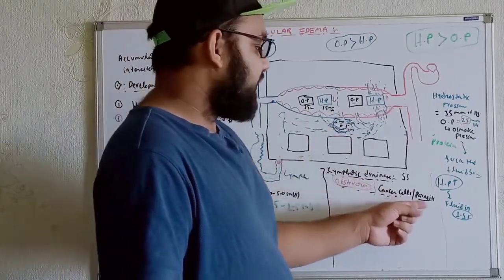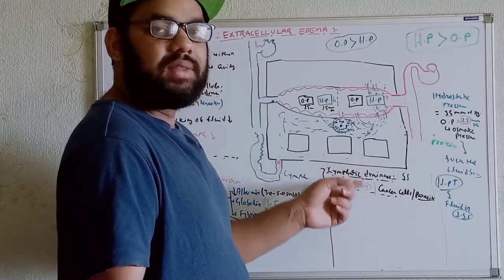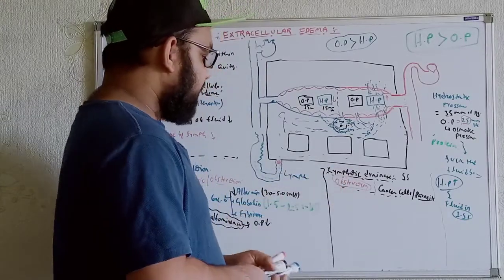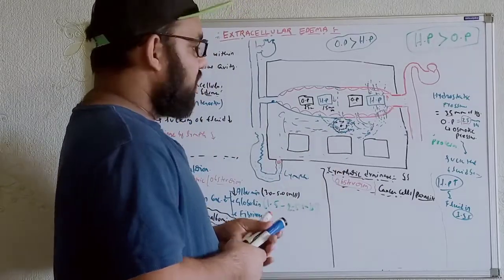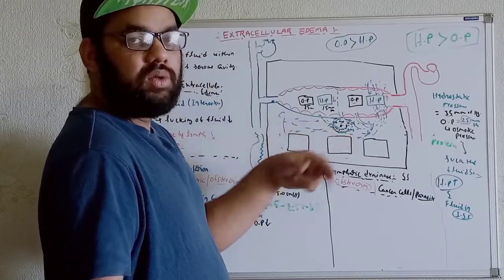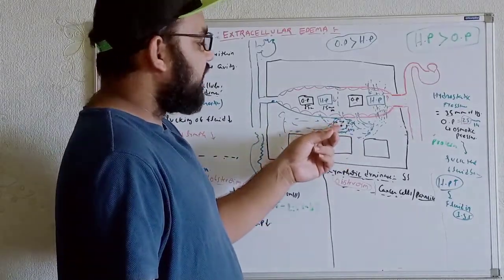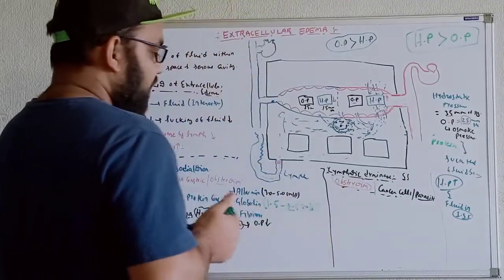As a result, the lymphatic drainage will be reduced. So whenever the lymphatic drainage is reduced, try to understand, the protein will be accumulated over months and years over here. Whenever we get the accumulation of the protein, it will be able to hold the water molecules along with it. So ultimately we will get the development of the edema. Now you have to know two types of edema over here. One is known as pitting edema and another is non-pitting edema.